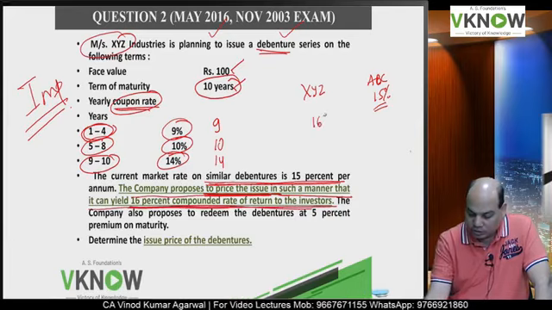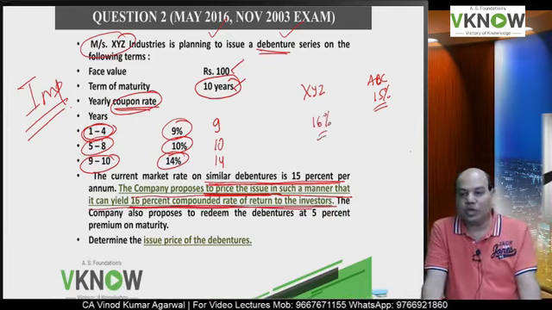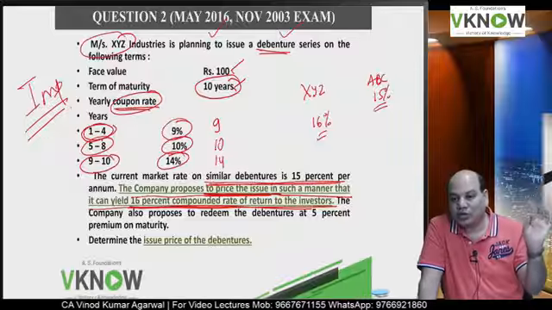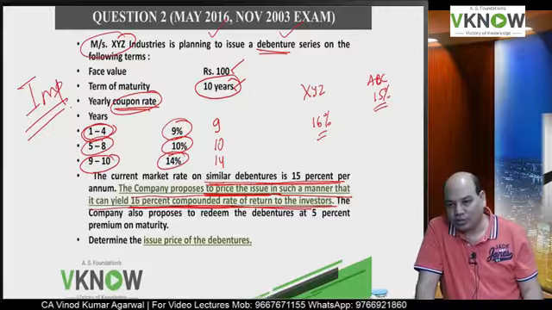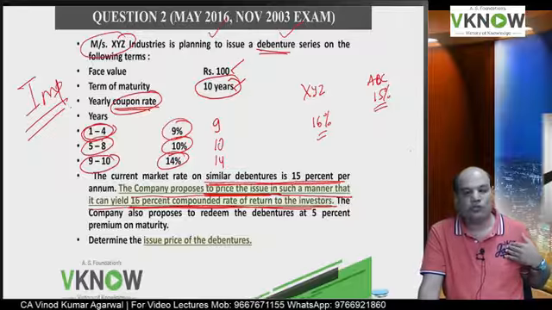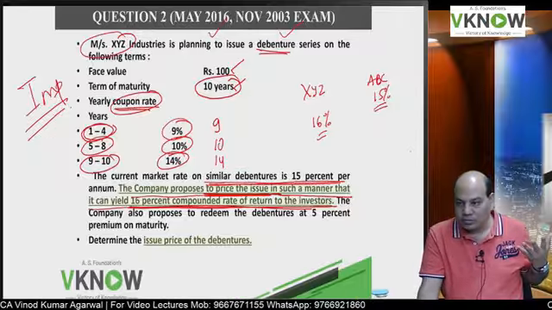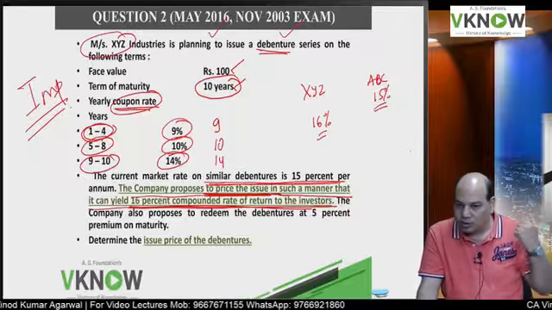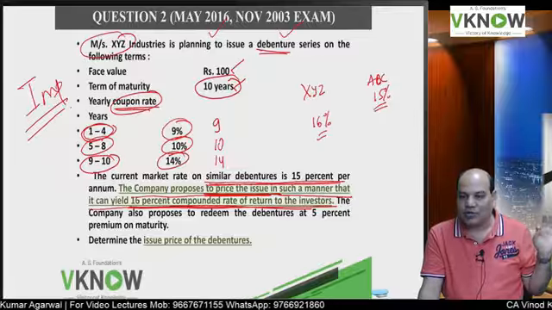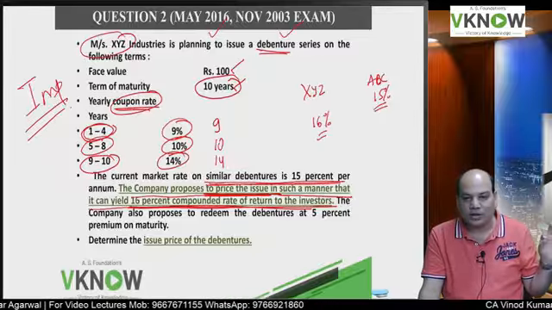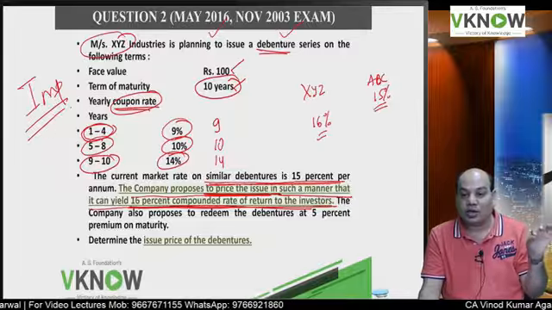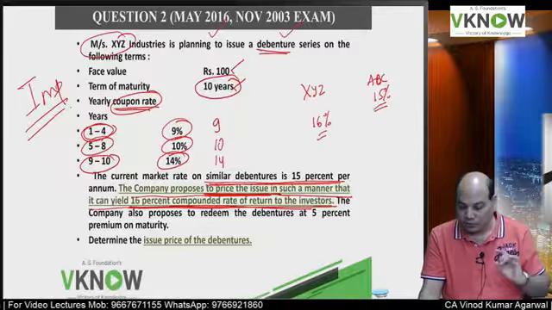Now this company wants to ensure that our investor earns a 16% rate of return, because if I also offer 15%, then they will prefer to go to the other company. So I must price the bond in such a manner that it will generate a return of 16% for my investor.